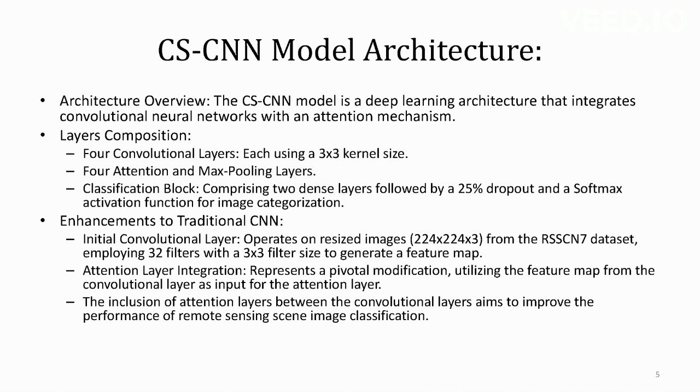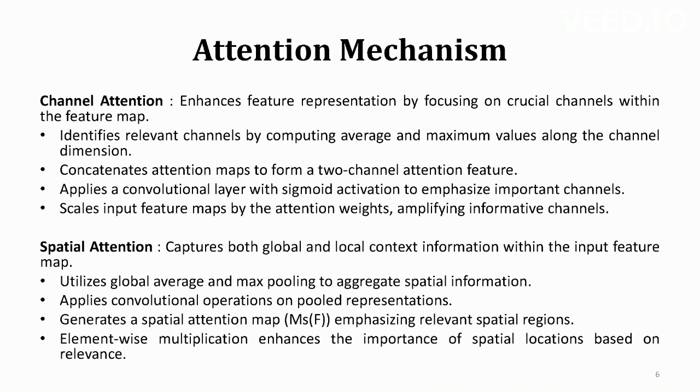So the main intention of this model is to overcome the challenges in normal CNNs. Then the attention mechanism. There are two attention mechanisms we have used here: channel and spatial attention. The channel attention is majorly focusing on the crucial channels within the feature map and identifying the relevant features by computing average and maximum values along the channel dimension.